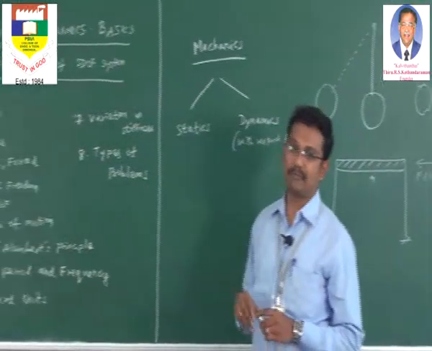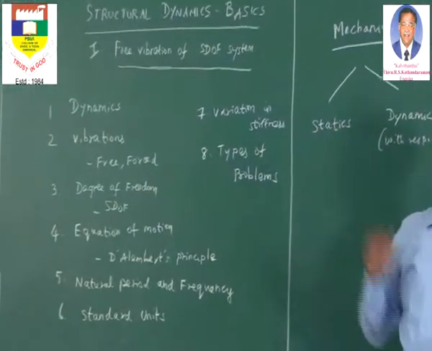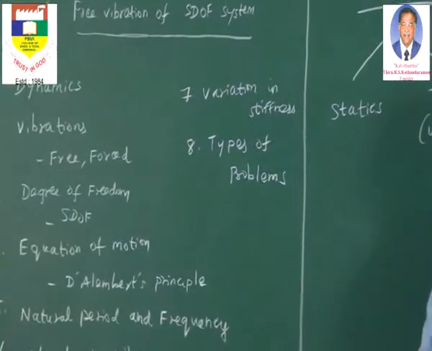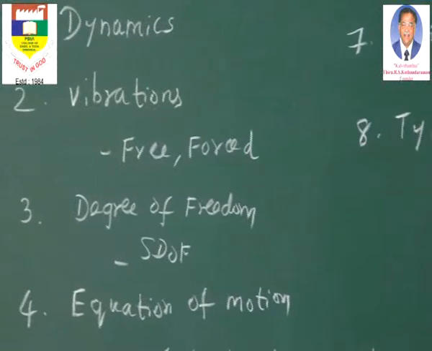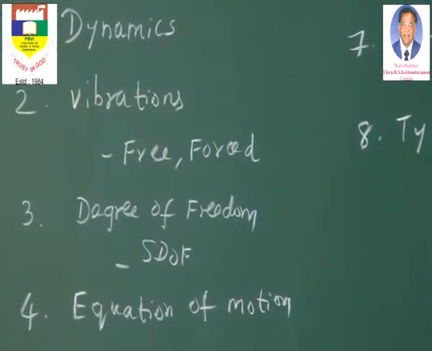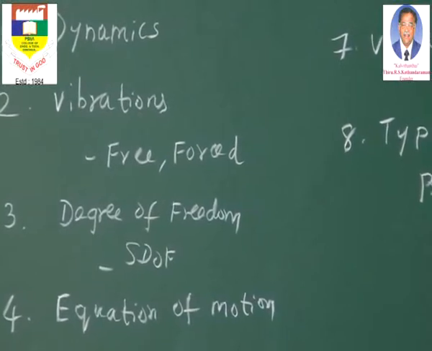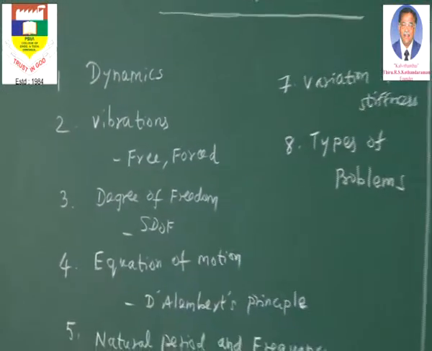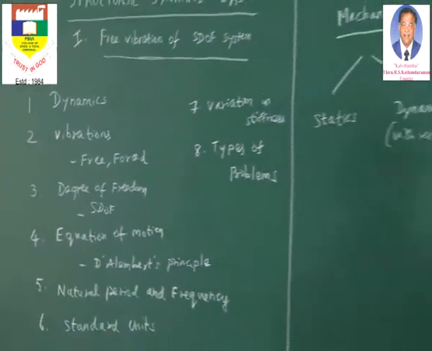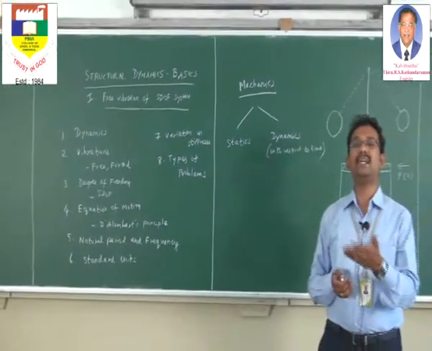Now what is this degree of freedom? In fact, in our title we have referred to free vibration of a single degree of freedom system. Now what do you mean by this degree of freedom? Many of us would have come across this word, but we may not use it on many occasions. Degree of freedom is how far a particular system or an object has the flexibility to move. That is the total number of independent displacements. I repeat, it is the total number of independent displacements.